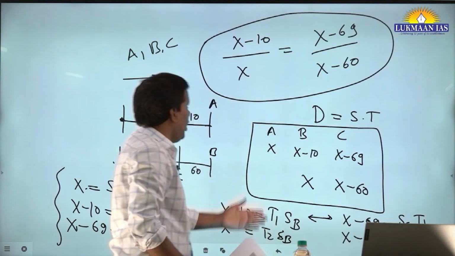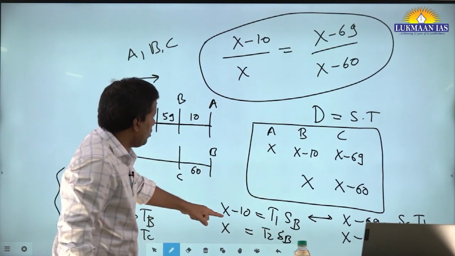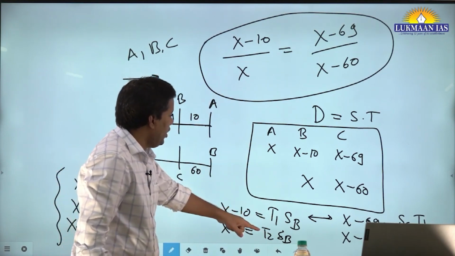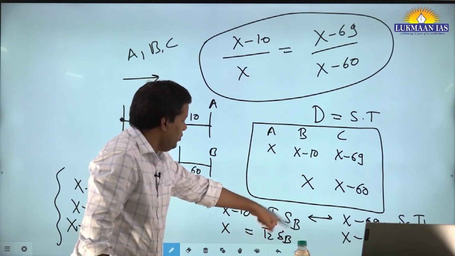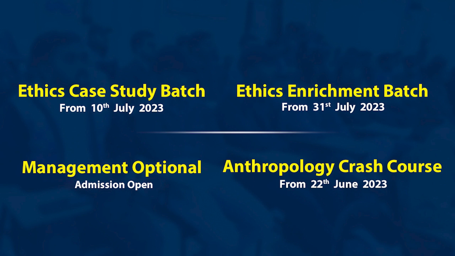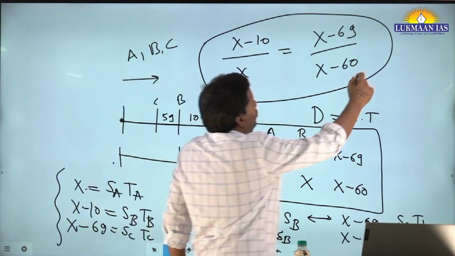Now you can see why these ratios are the same. Let's say I take x minus 10 upon x. What will I get? T1 upon T2, as S_B will cancel. Similarly, x minus 69 upon x minus 60, the speed of C will cancel, so I will get T1 upon T2. So this ratio is equal to T1 upon T2, and this ratio is also equal to T1 upon T2. That's why, now you have visualized this by using equations.